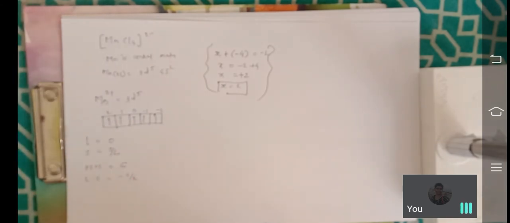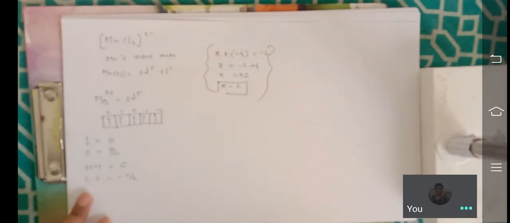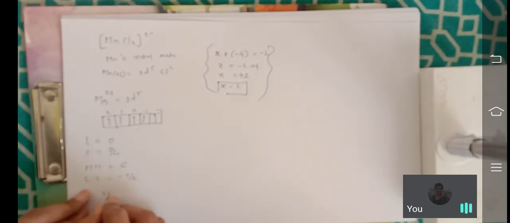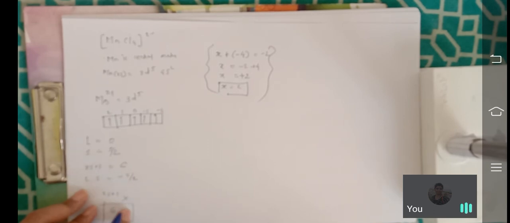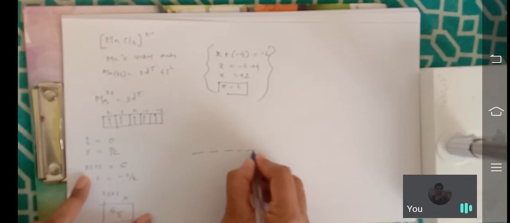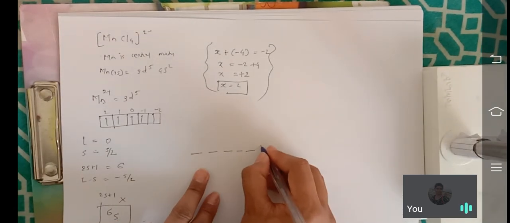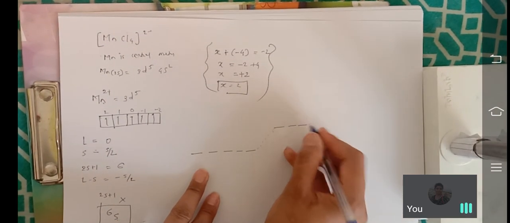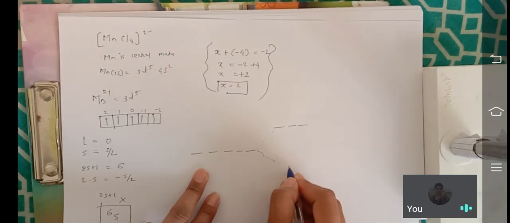We know the series. From that, here L is 0, so you have to take S. That means 2S plus 1 is 6 and the letter is S. Why we take the S? Because L is equal to 0. From that series, we take sextet S. Sextet S is the ground state term, and after that we write the splitting. See this carefully. When the tetrahedral complex is there, at that time T2 is written on above side and E is written on below side.